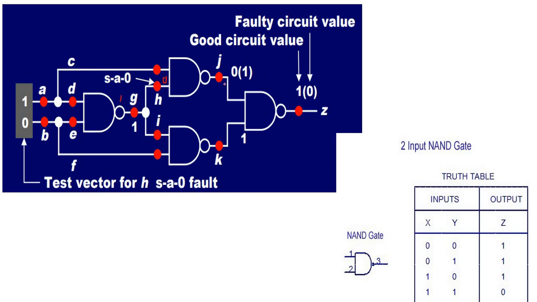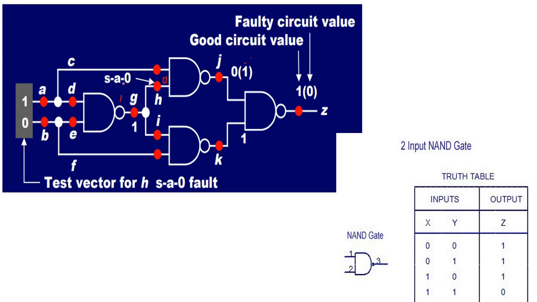Actually this is 1, this is 1. 1 1 is 0. But here I got 1. So what is the output? Output is equal to 0. That is nothing but the faulty circuit value. The actual good value is 1, but because of the stuck-at-0 problem, what will be present at the output? That output is 0. So that is a faulty circuit value. Like that, faults may be present in the circuit, either stuck-at-0 or stuck-at-1 faults. I created only the stuck-at-0 problem here.